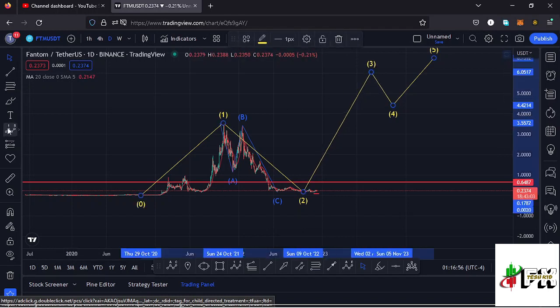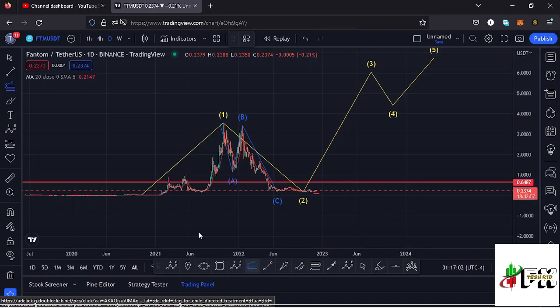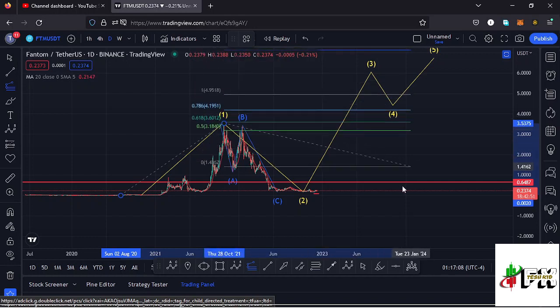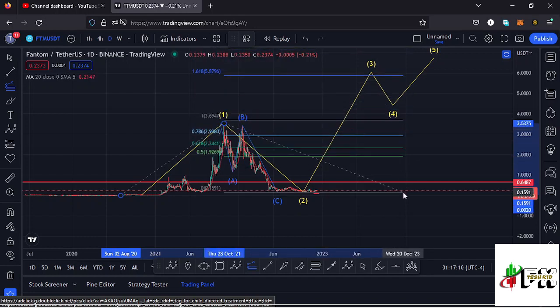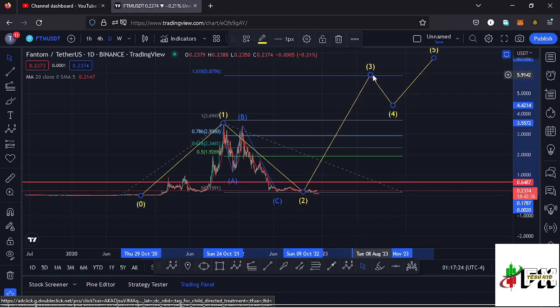And using a trend based Fibonacci, I can sketch out a minimum target area to the upper side in the formation of that wave 3 by connecting the trend based Fibonacci from the low of the first wave down there to the high of the wave 1, then dragging the Fibonacci's to the low of the second wave, and that gives me a minimum target area to the upper side at the Fib level 1.618, and that is at around the $5.87 mark, and that is the minimum that I will expect that wave 3 to the upper side to do in the next bull market, and that is my long-term scenario that I'm expecting to play out.